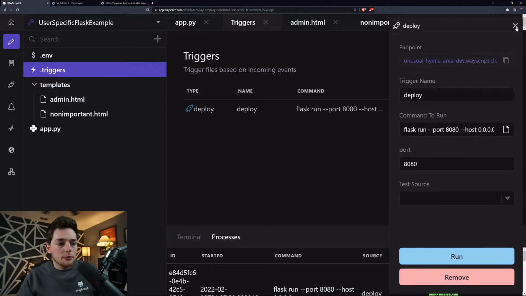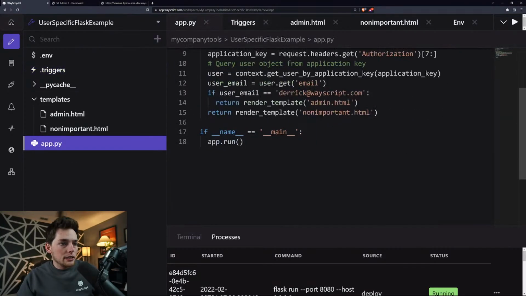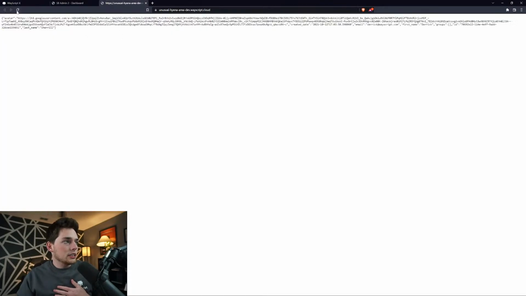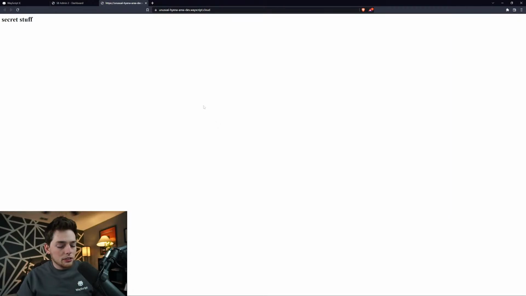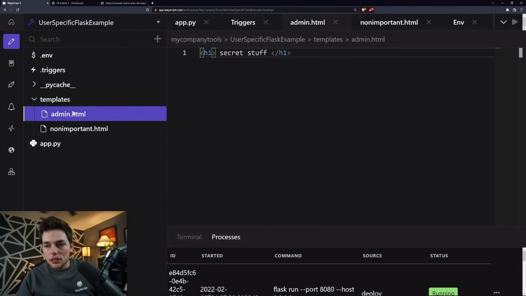We'll give it just a second, and we'll see. So once that deploys, we should have a Flask application that, since my user context is this, then I should see the important information in admin.html and not non-important.html. All right, so let's give it a shot. Secret stuff, which I believe was the admin.html. Let's make sure. Yes, it was.